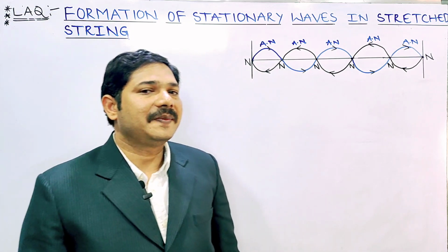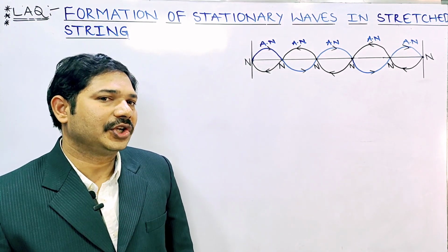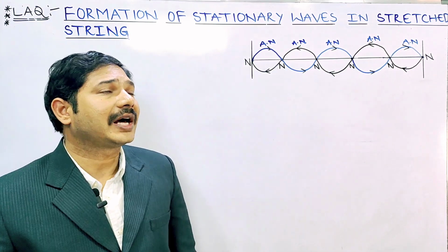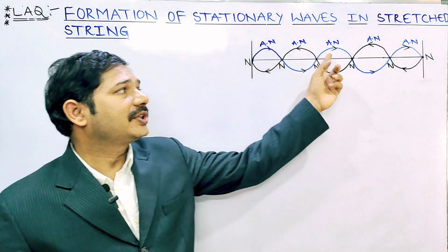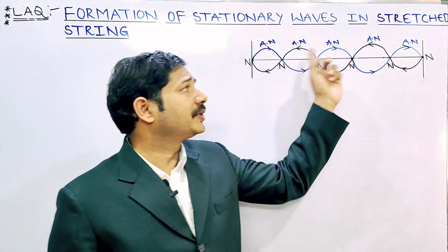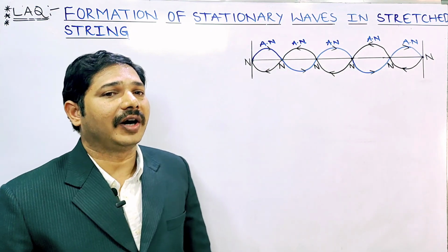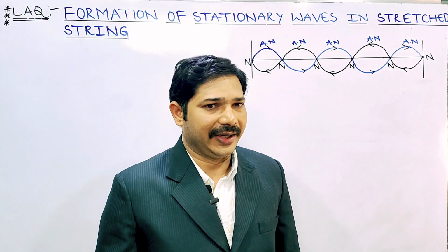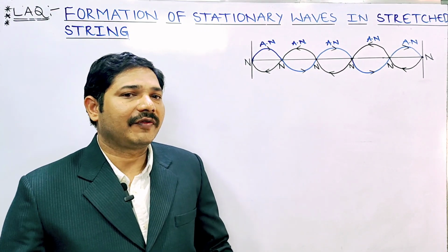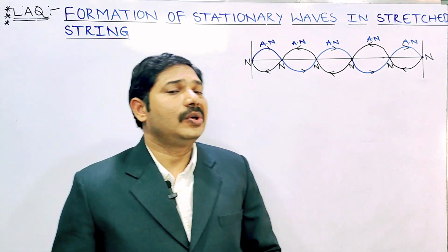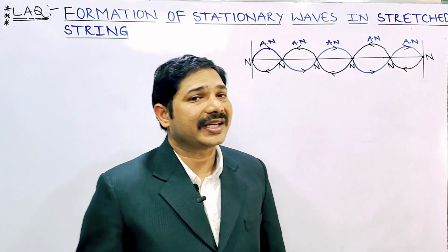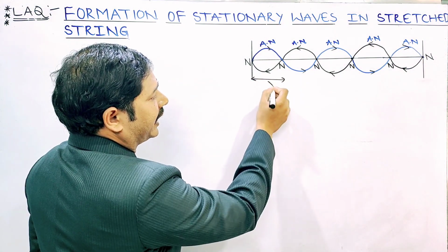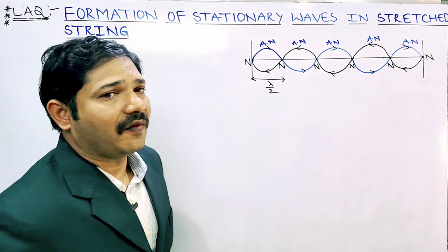Wherever displacement or amplitude is 0, nodes are formed. And wherever amplitudes are maximum, antinodes are formed. So nodes and antinodes are formed alternatively. The distance between two successive nodes we can take as half of the wavelength.